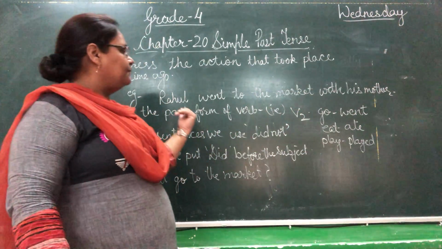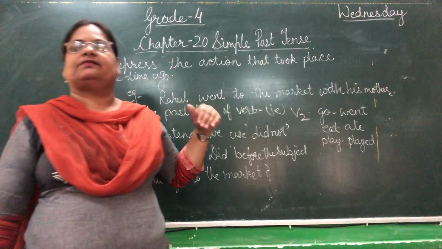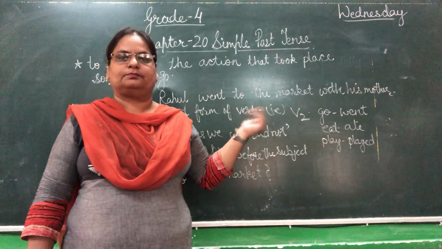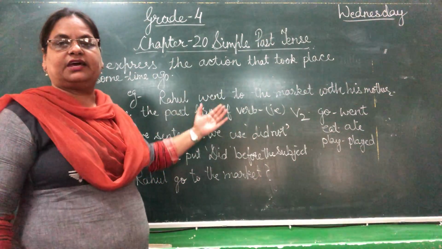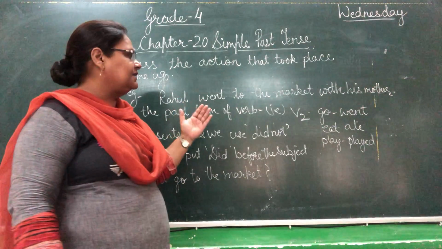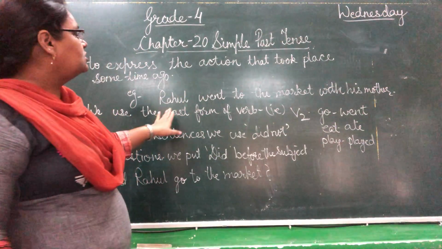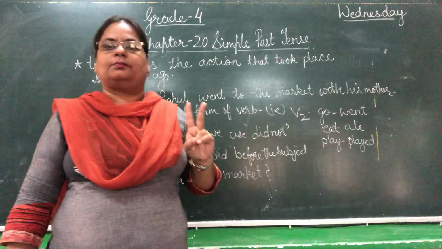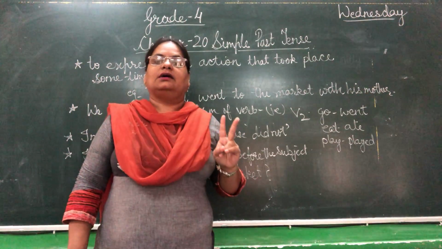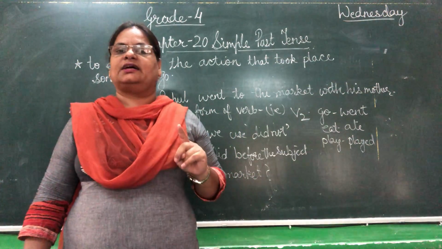And if we are talking about plural, then we use the same base form. So we are talking here about simple past tense. So we use the verb's second form, as we have done forms of verbs in our chapter.